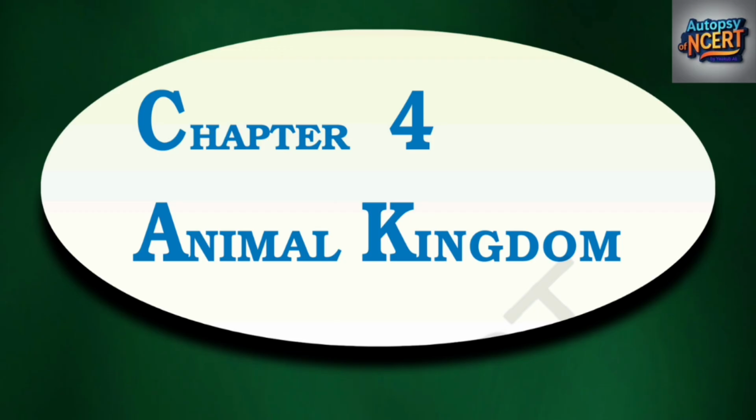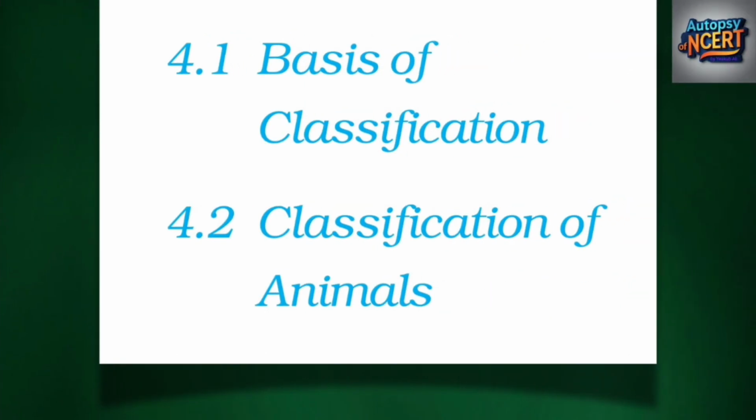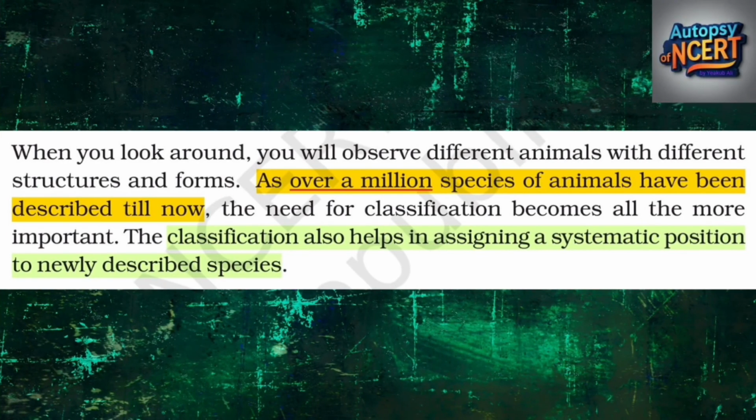Chapter 4. Animal Kingdom. 4.1 Basis of Classification. 4.2 Classification of Animals. When you look around, you will observe different animals with different structures and forms. As over 1 million species of animals have been described till now, the need for classification becomes all the more important. The classification also helps in assigning a systematic position to newly described species.